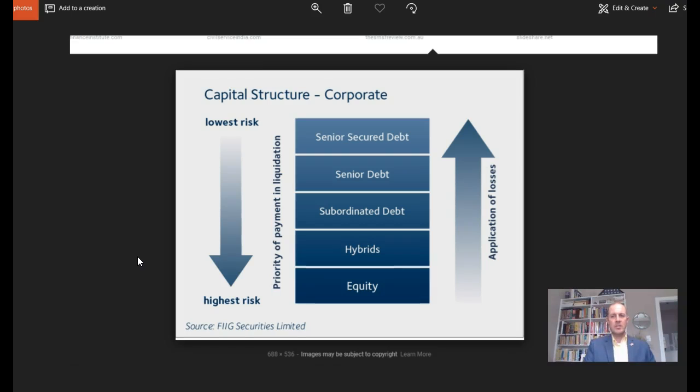The mix of these sources of invested capital, from senior secured bank debt on one end, which is the least risky, to the most risky on the other side, common stock shareholders, that mix of funding is known as the capital structure. Businesses that are growing and tend to be a little bit more risky have fewer assets against which to loan, and they are largely funded by a greater amount of equity. Equity tends to cost companies more because the equity holders are taking on more risk. Oftentimes, more established companies with strong cash flows and more assets against which to loan have more of their capital structure made up of debt.